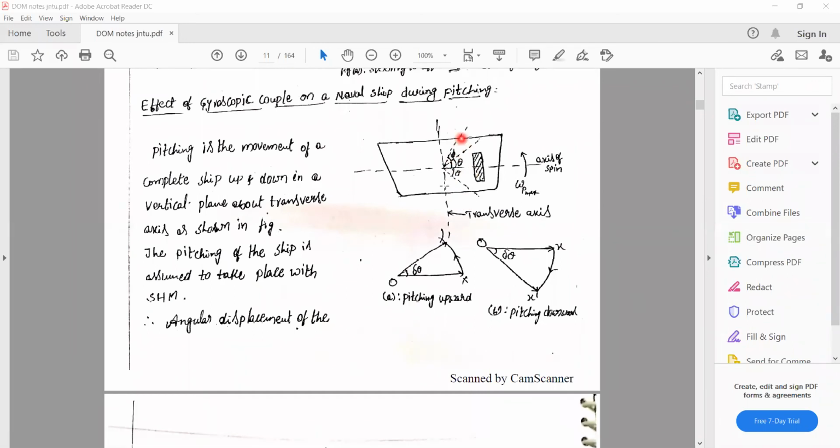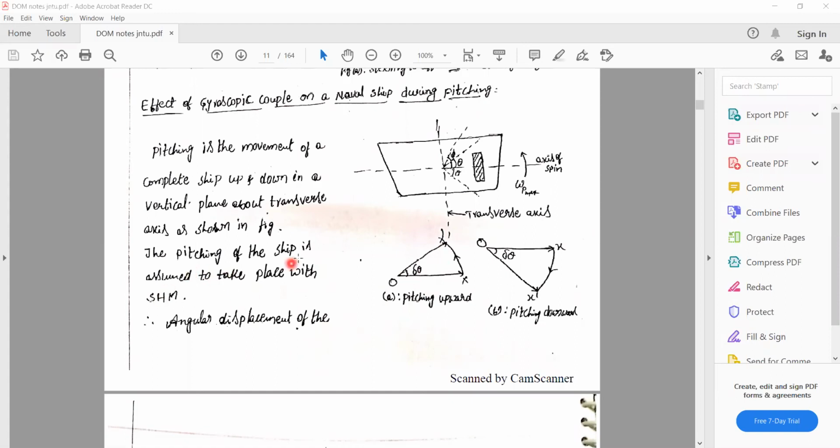While we talk about pitching, we have to consider two terms: the port and starboard. In the earlier steering effect, we only talked about the bow and stern. But from the pitching point of view, we have to talk about the port and starboard. That means the port is the left portion and starboard is the right portion.